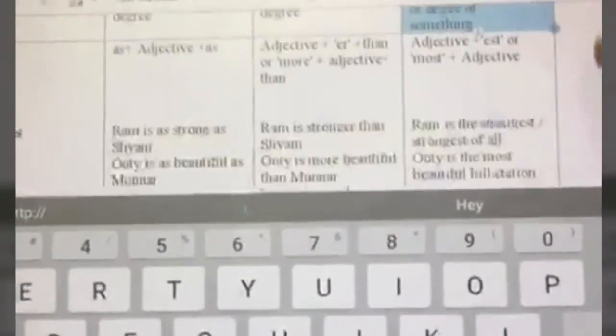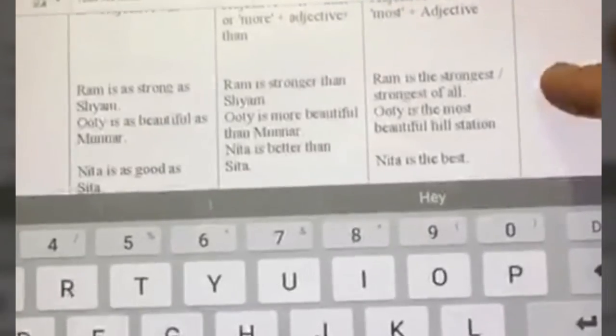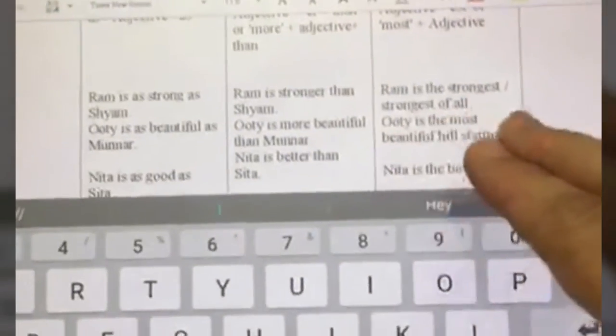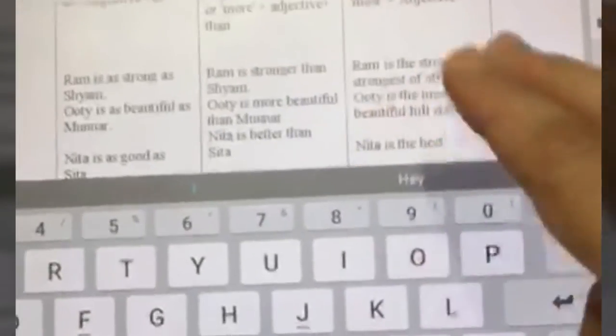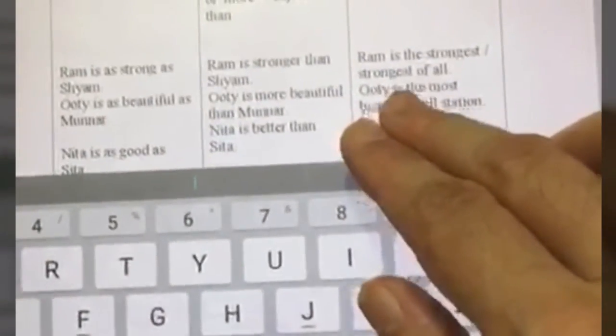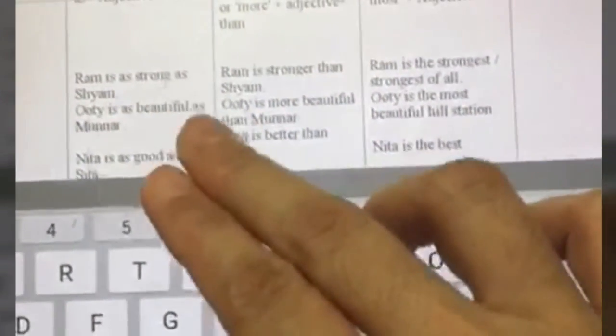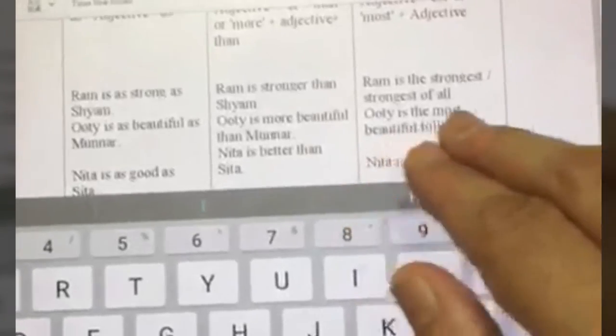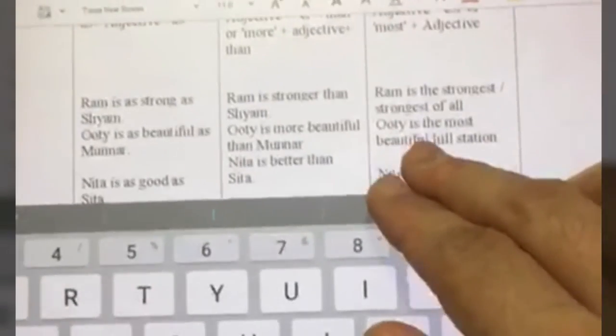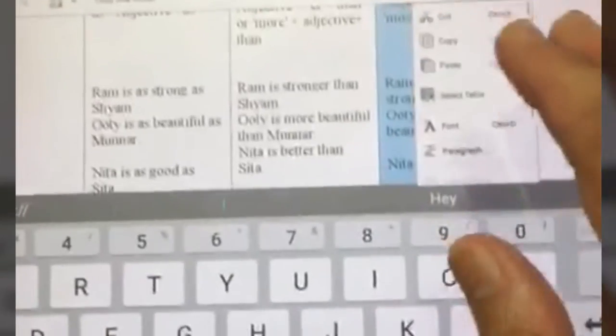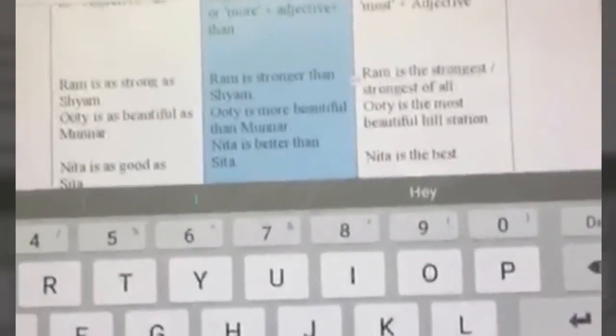Okay, you'll just have to learn some of these adjectives by heart. For example, Ram is the strongest, full stop, or you can also say Ram is the strongest of all. Here, as you can see, we have added est to the adjective strong. Now, Ooty is the most beautiful hill station. We cannot say more beautifulest or beautifulest, because beautiful is an adjective which falls in the second category, where we add most plus the adjective.